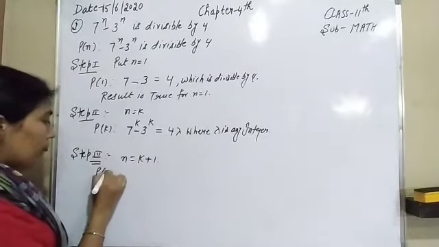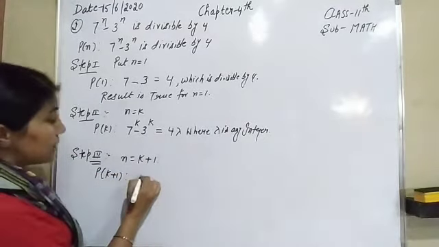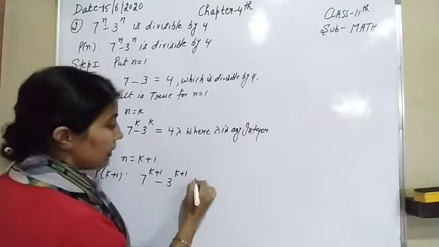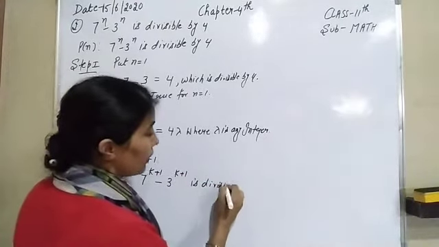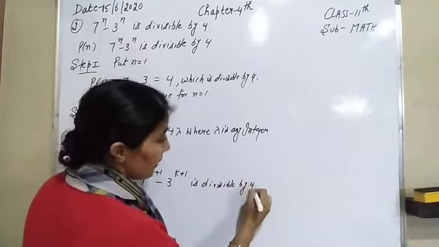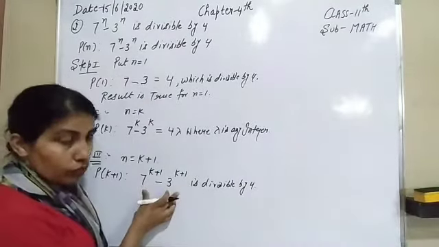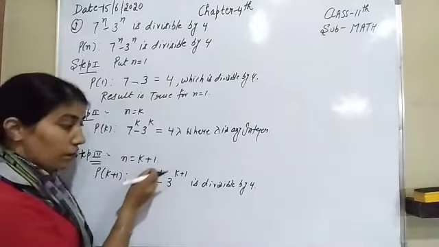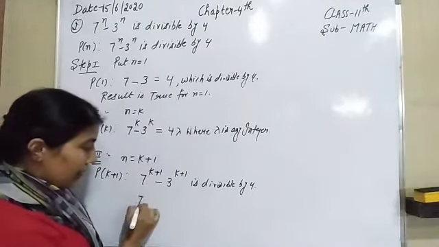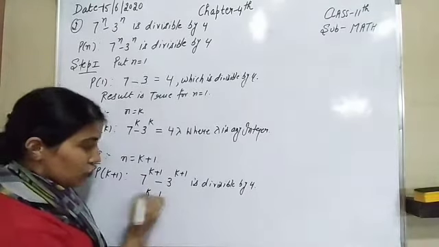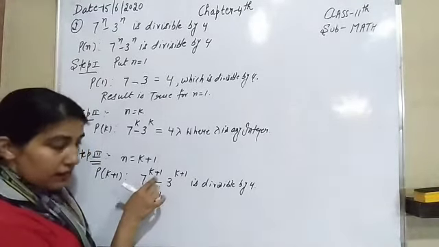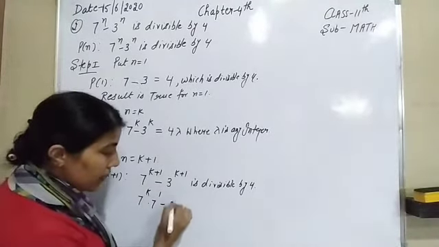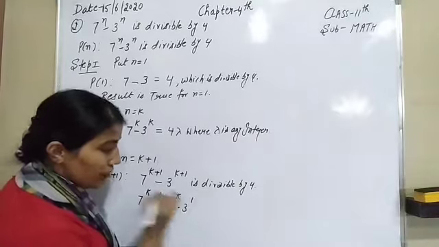So P(k plus 1) be the statement: 7 raised to power k plus 1 minus 3 raised to power k plus 1 is divisible by 4. We will prove that it is divisible by 4. So firstly, what we have to do is separate its power. 7 raised to power k plus 1 can be written as 7 raised to power k into 7 raised to power 1. Similarly, it can be written as 3 raised to power k into 3 raised to power 1.